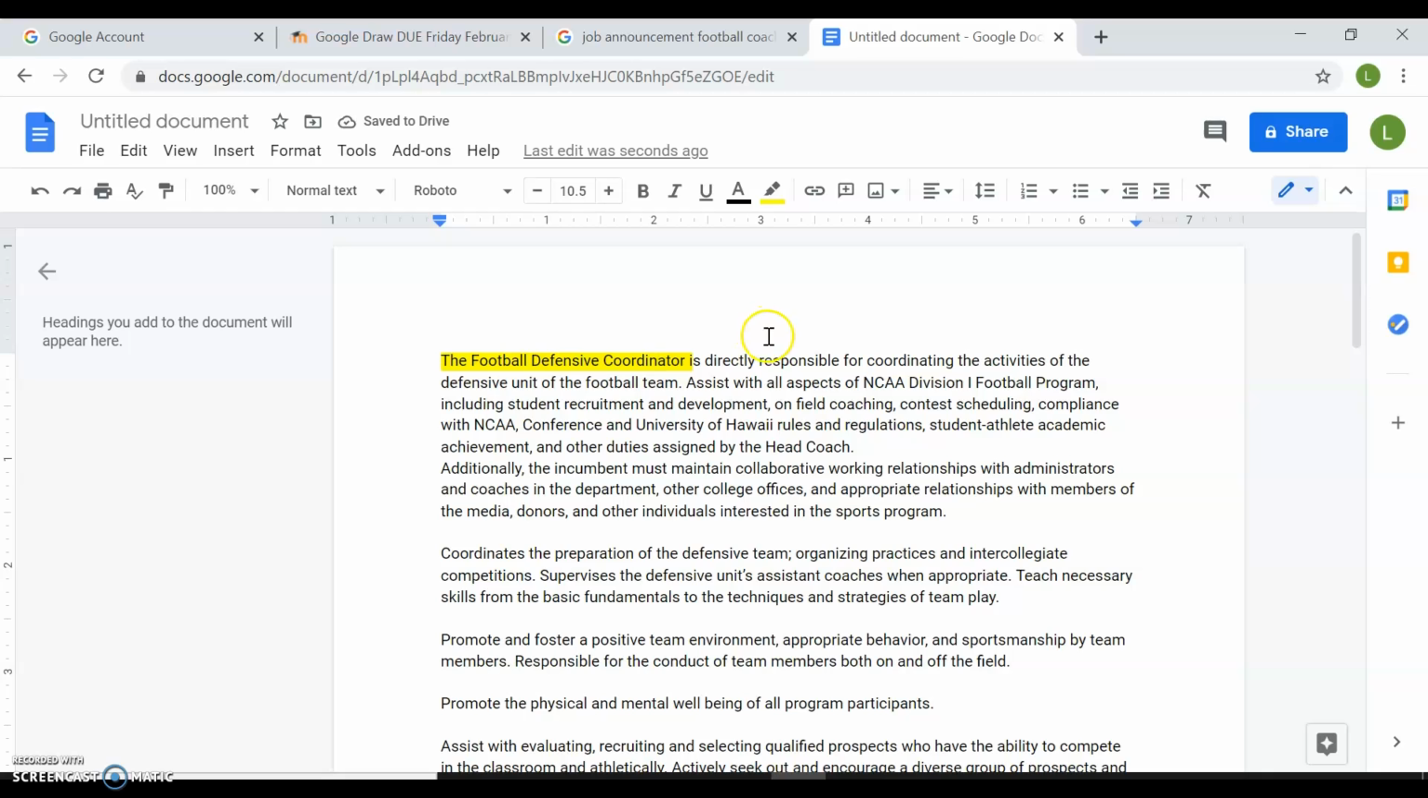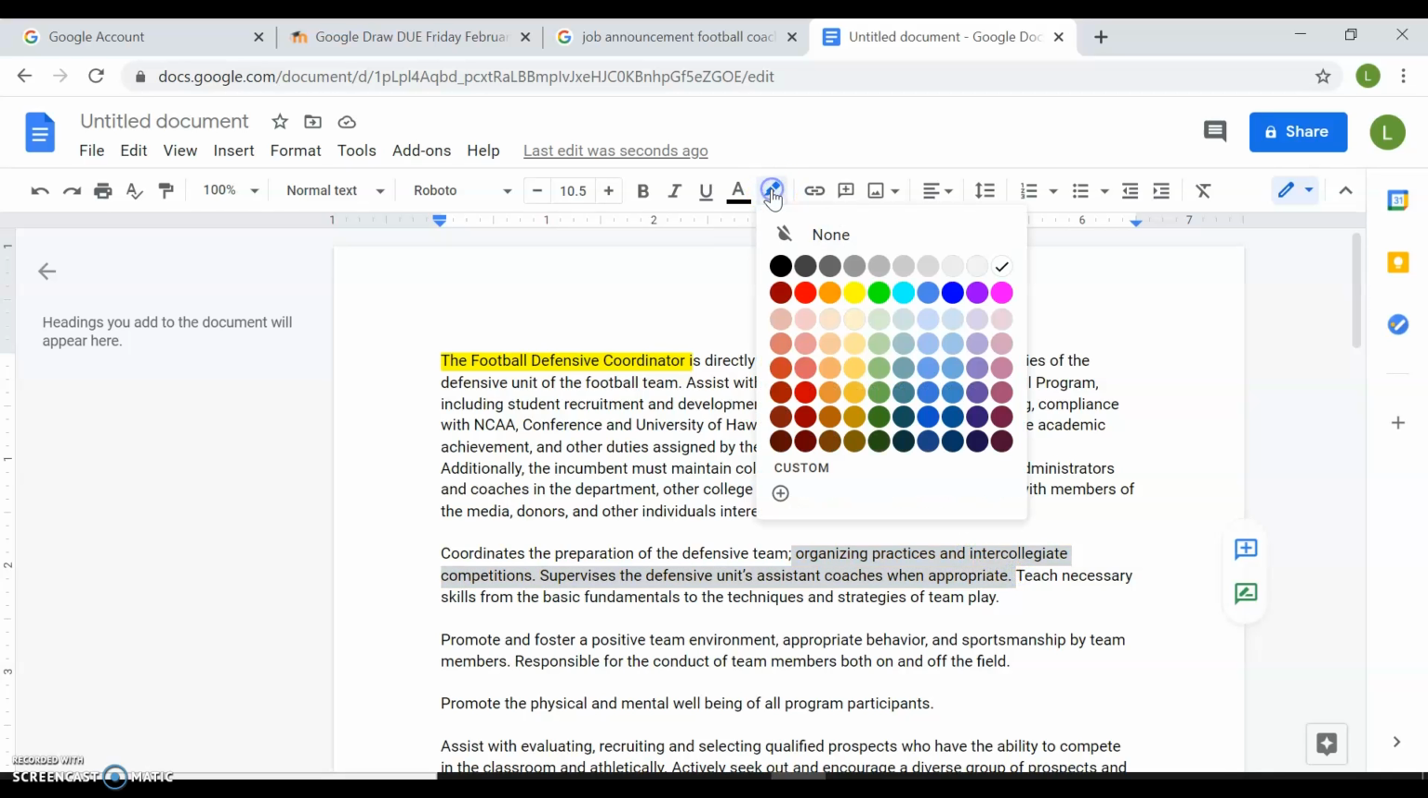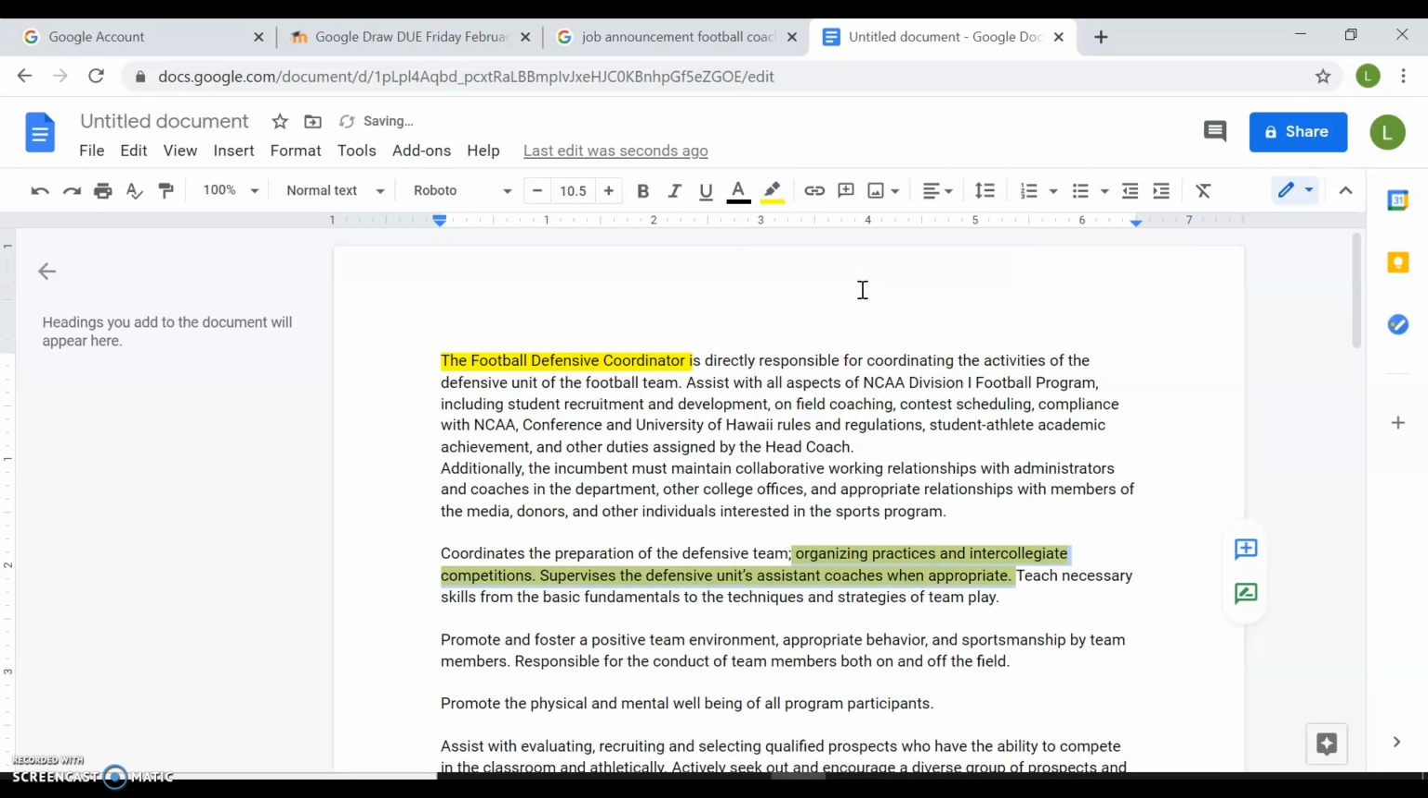Let's highlight key things, and then other things like a coordinator, what you'll be doing in the job. So I highlight that. The same way, you go up here, highlight, pick which color, just like that.